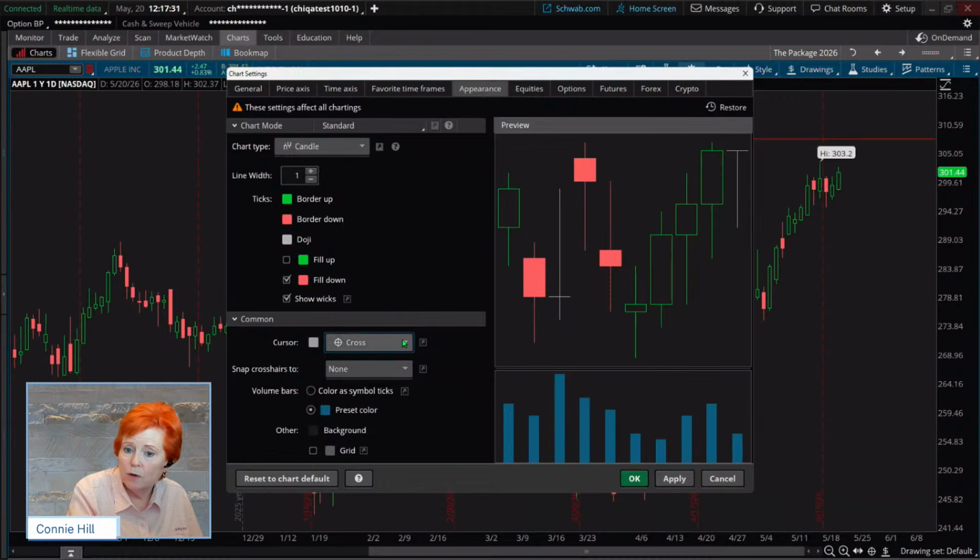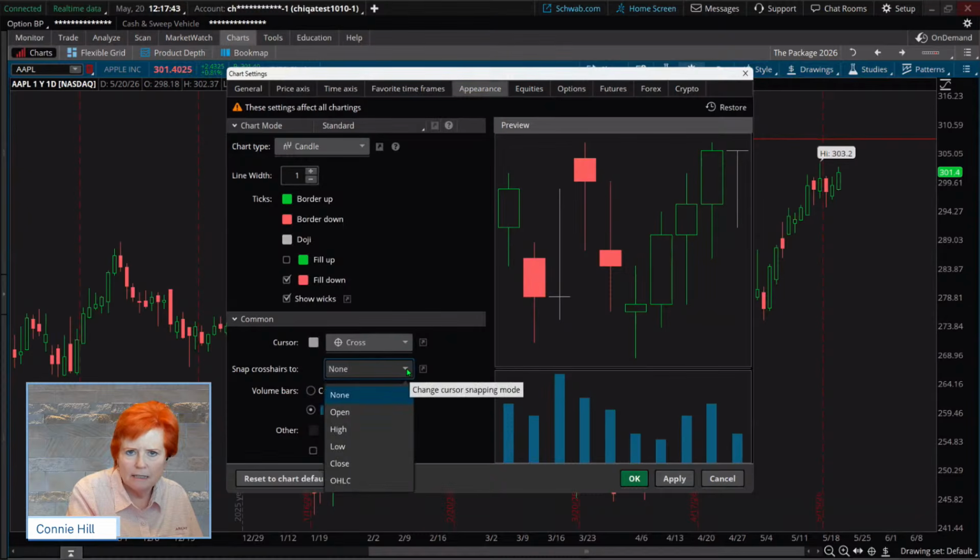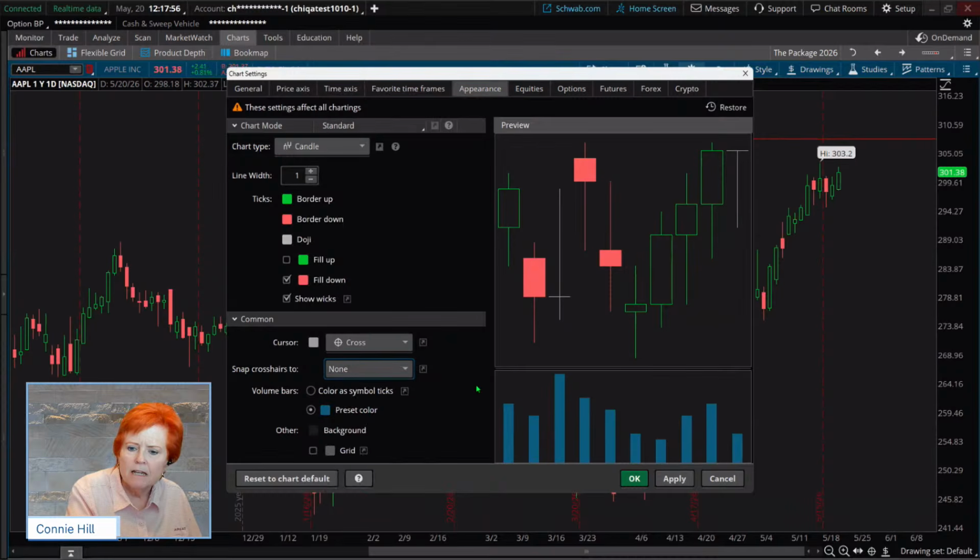But again, I have it showing both, and I have it in a gray color. Again, you can pick whatever color you want. Here's a function here that says snap crosshairs to, and I actually don't like it to snap. I like my lines to draw where I want them to draw. But if, for example, you wanted it to try to connect your high prices or your low prices, you certainly could do that here. Okay.